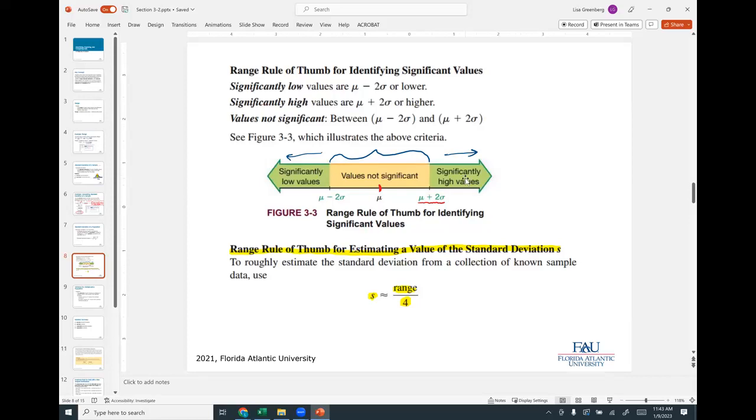So if I said that the average height of a male is 5 feet 11 inches, and I found somebody who was 7 feet 2 inches, that would probably be way out here in the significantly high values. Sometimes we want to look at whether it's significantly high or significantly low. We might find somebody who's 3 feet 6 inches tall. That would be a significantly low value. Okay, so that's basically what this means.